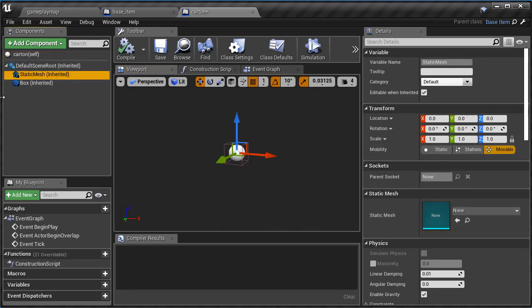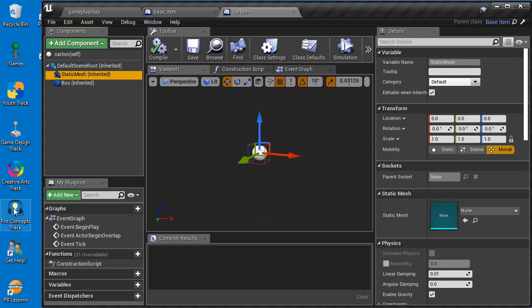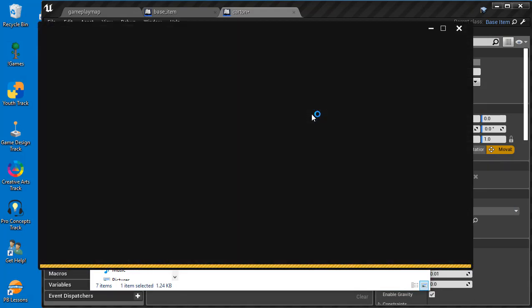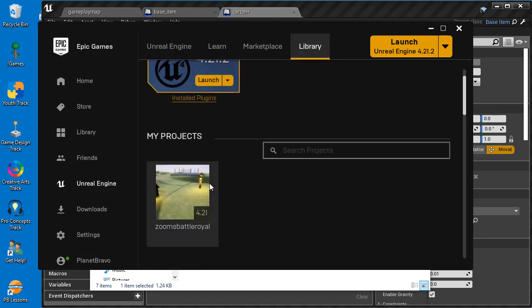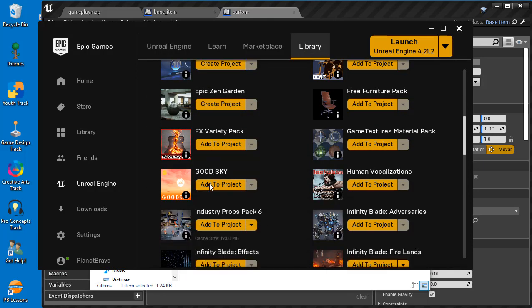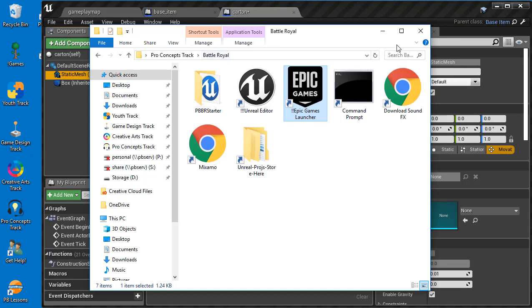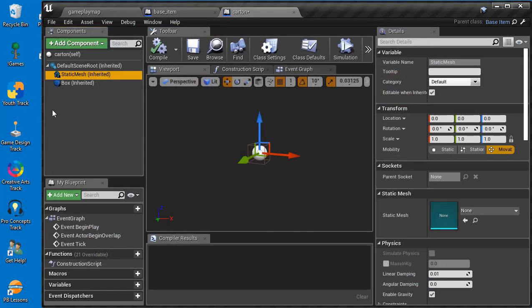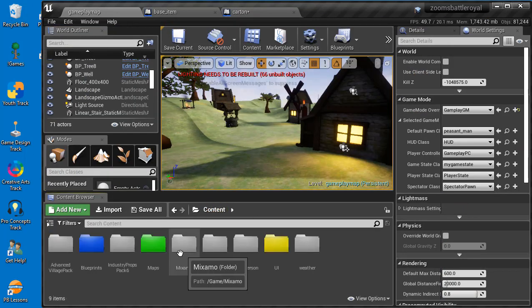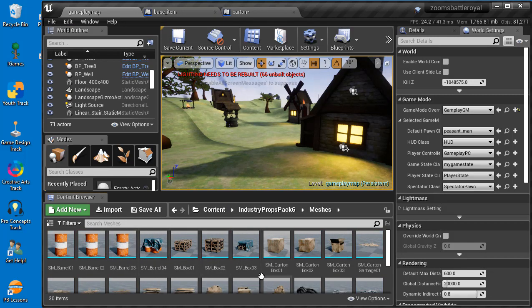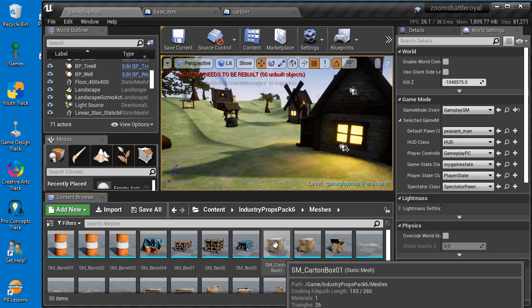Now, just to let you know, I actually downloaded a prop pack. I went to my Pro Concepts, Battle Royale, Epic Game Launcher, and in there I went to the library and I scrolled down to the vault, and down there I imported the industrial props pack into my project. I just had to hit add project, selected my project, and then I added it to my project, and that gave me access to a whole bunch of meshes. So basically in here, if I go into industrial prop pack, meshes, look at all these meshes that I have access to, and I'm getting the carton box 01 to be able to throw.